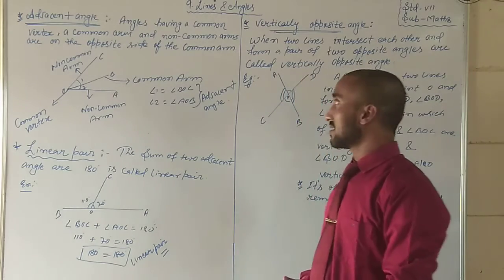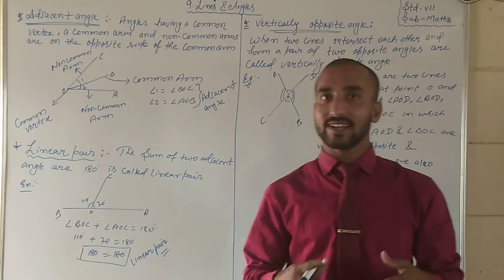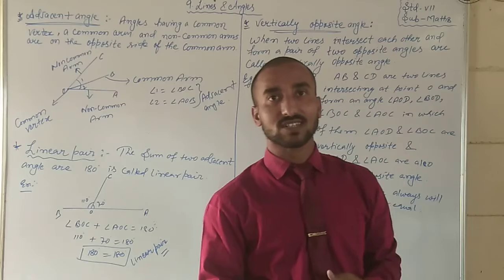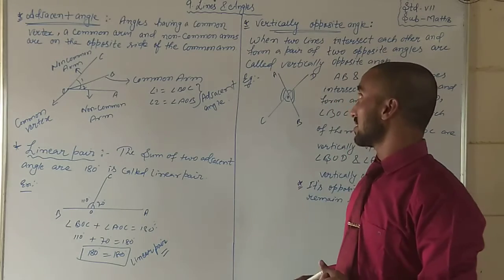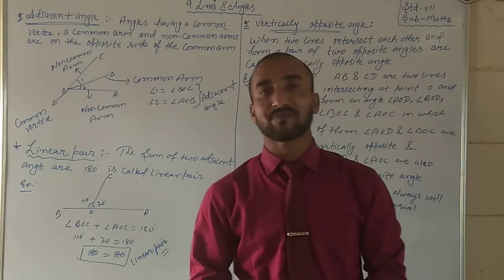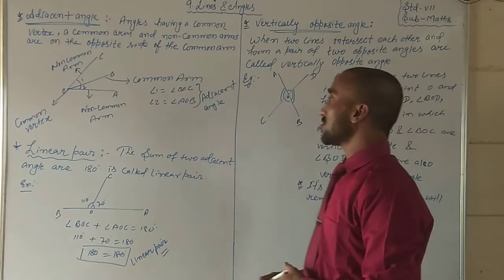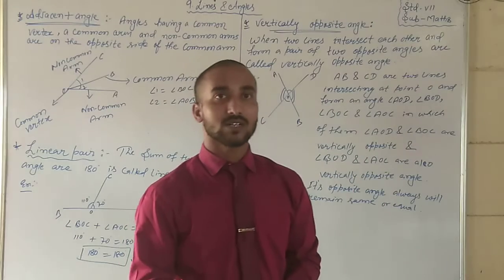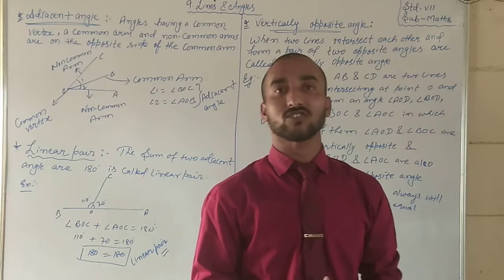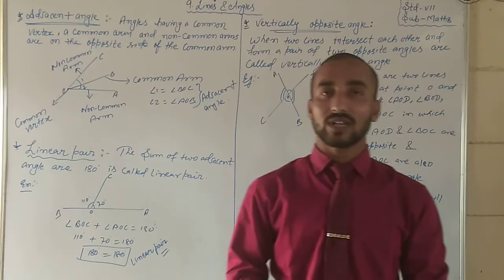So, students, in the term 2 syllabus, we are carrying forward, and today's session is a part of the chapter on lines and angles. In this session, we will discuss adjacent angles, linear pair and vertically opposite angles. Students, if I ask what are adjacent angles, what do you mean by adjacent? These are the questions we will answer in this session.